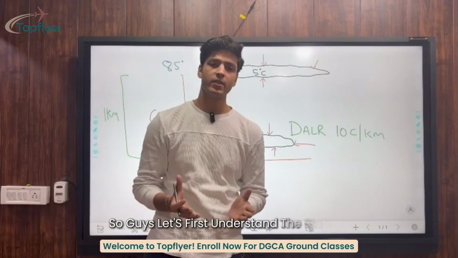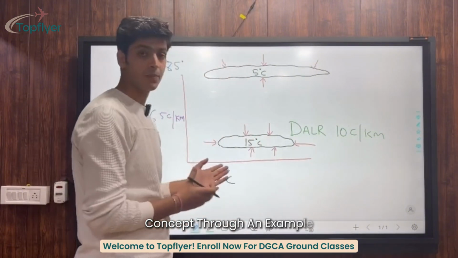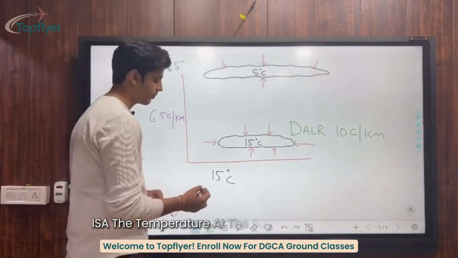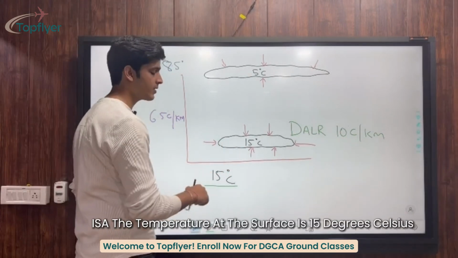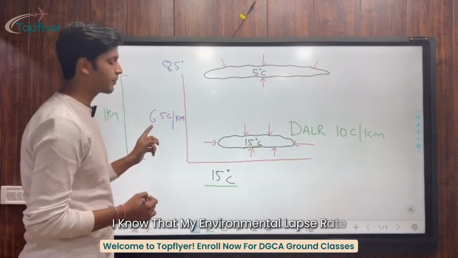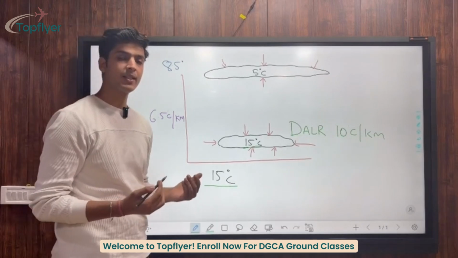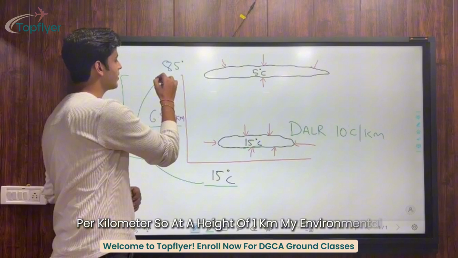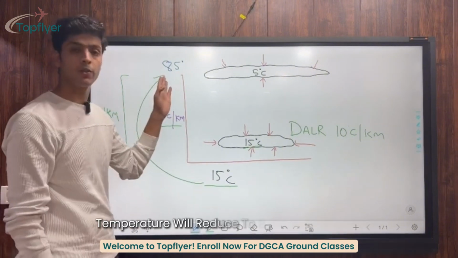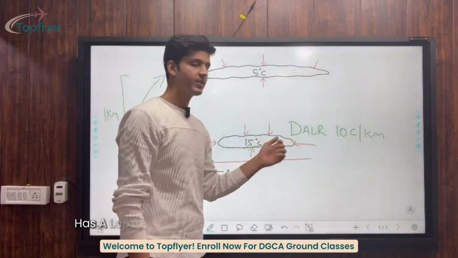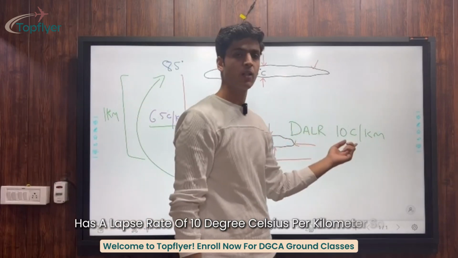So guys, let's first understand the stability concept through an example. Here I have a parcel of dry air at the surface level. I know as per ISA the temperature at the surface is 15 degrees Celsius. So this parcel also has the same temperature. I know that my environmental lapse rate as per ISA conditions is 6.5 degrees Celsius per kilometer. So at a height of 1 kilometer, my environmental temperature will reduce to 8.5 degrees Celsius. Similarly, my dry air has a lapse rate of 10 degrees Celsius per kilometer.